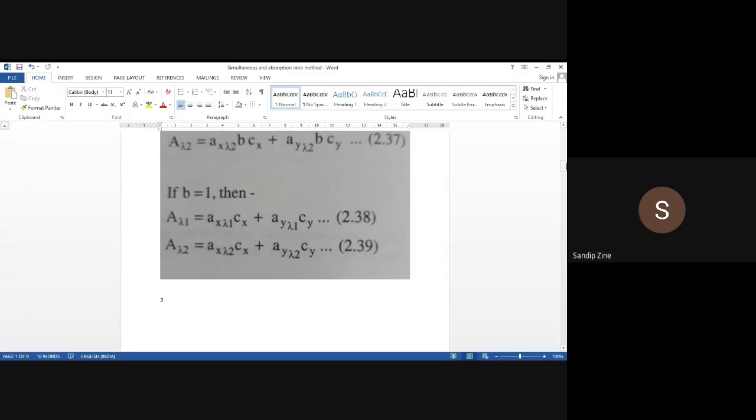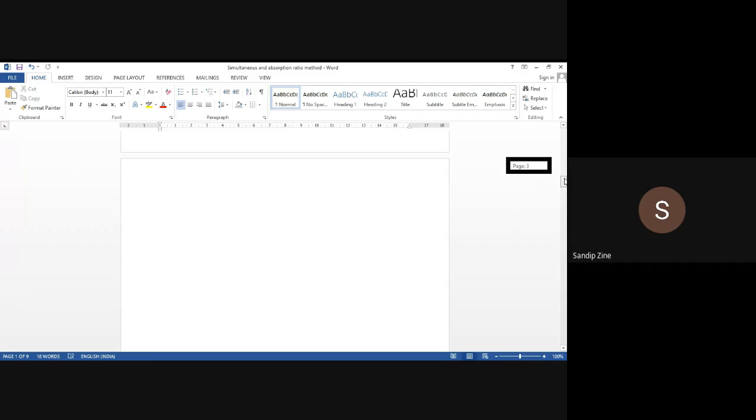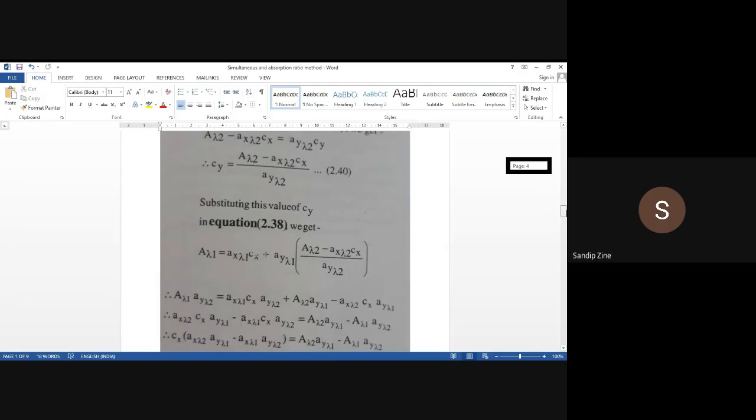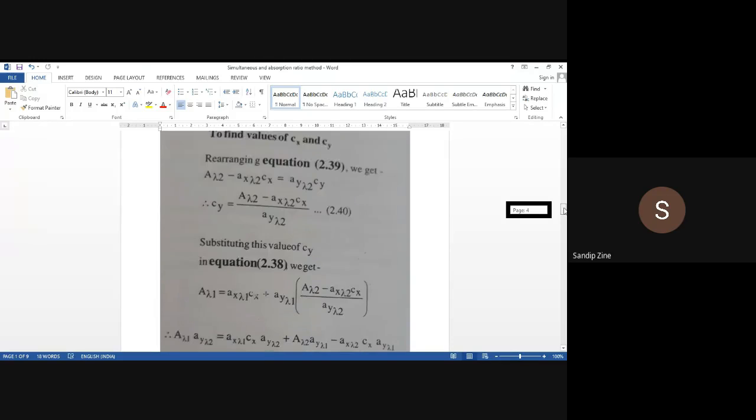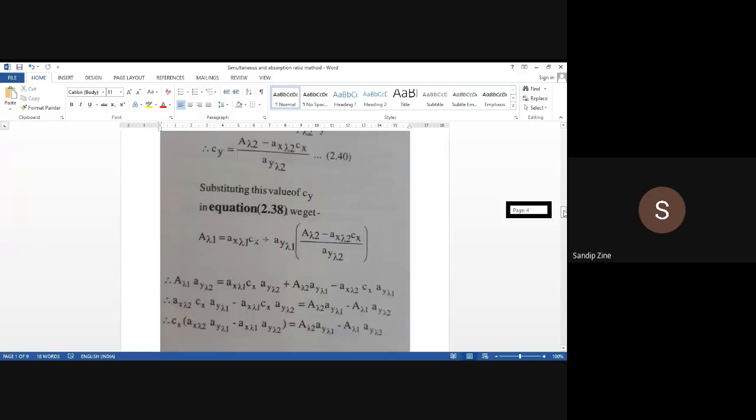So we get A lambda 1 is equal to absorptivity of X at lambda 1 into Cx plus absorptivity value of Y at lambda 1, and in bracket the concentration of Cy, which is A lambda 2 minus absorptivity value divided by Ay lambda 2. Now you have got this equation.